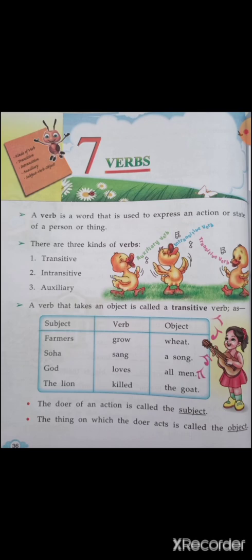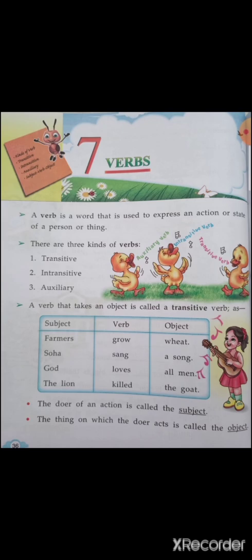A verb that takes an object is called a transitive verb. Transitive verb expresses an action directed towards a person or a thing. Let us see some examples which are given in your book.